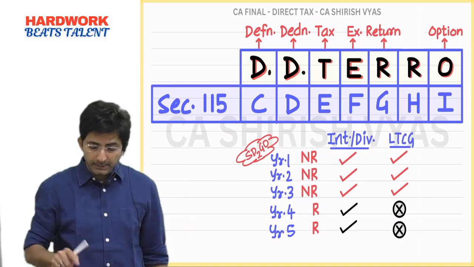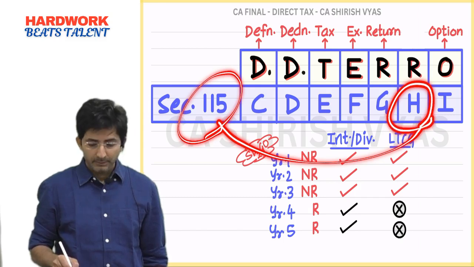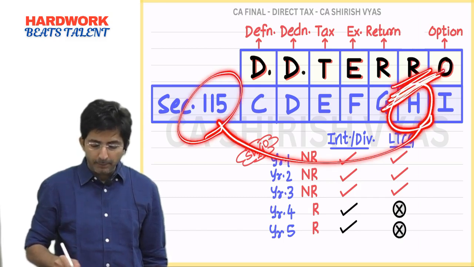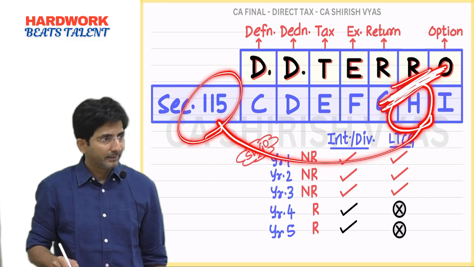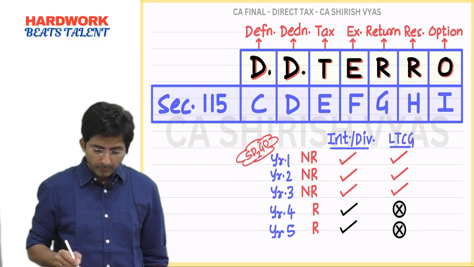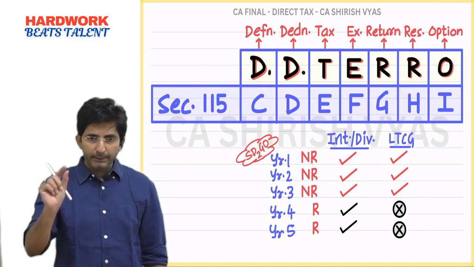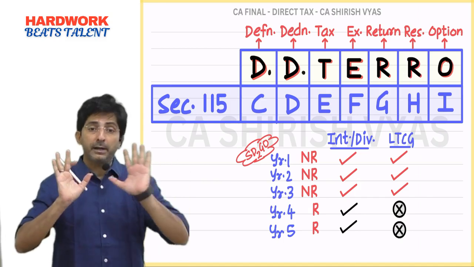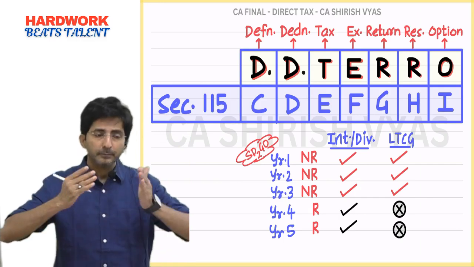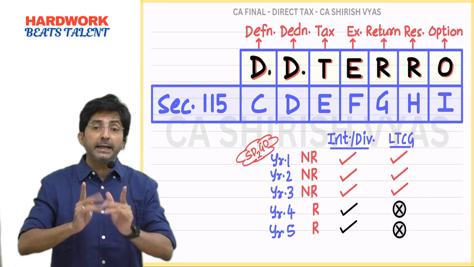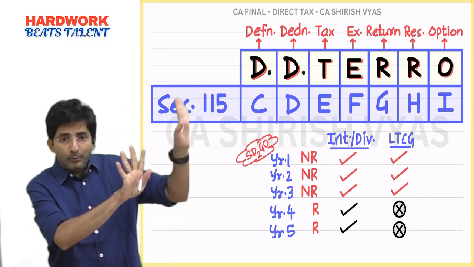This thing is written in section 115H. And what is the alphabet R reminding you? Position on becoming resident. What was the title of the theory? Position on becoming resident. So see, in one line, let me say, on becoming resident, the NRI can still continue special provision in respect of interest and dividend of his existing Sargo.